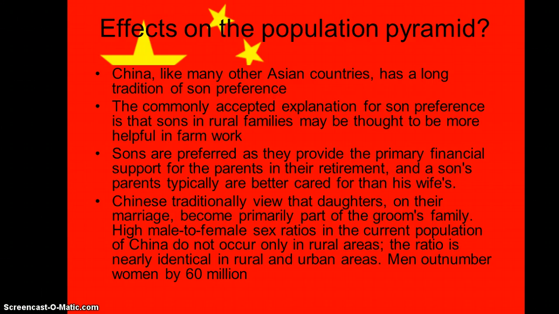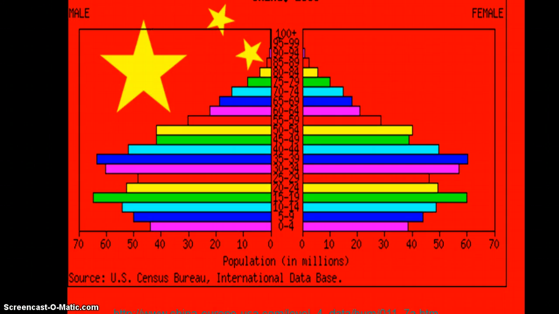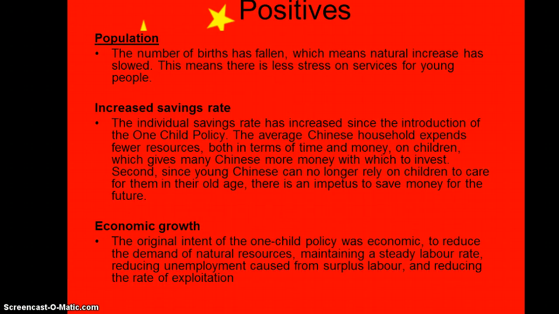High male to female sex ratios in the current population of China do not occur only in rural areas. The ratio is nearly identical in rural and urban areas. Men outnumber women by 60 million. Okay, here's a population pyramid, and if you look at the base, we can see that there are fewer babies being born than in previous generations, which does indicate that the policy is working. It has reduced China's population by restricting the number of children allowed to be born.